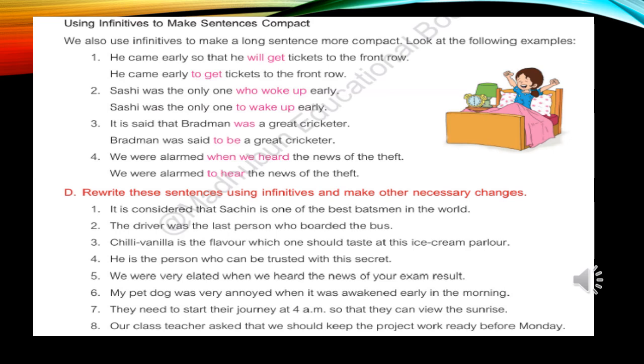Now we'll solve the exercise number D. Rewrite these sentences using infinitives and make other necessary changes. See the first sentence, how can we make it compact? It is considered that Sachin is one of the best batsmen in the world. Its answer will be, Sachin is considered to be the best batsman in the world. Again I am repeating it. Sachin is considered to be the best batsman in the world.